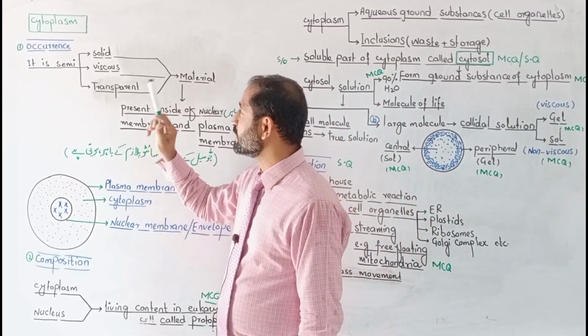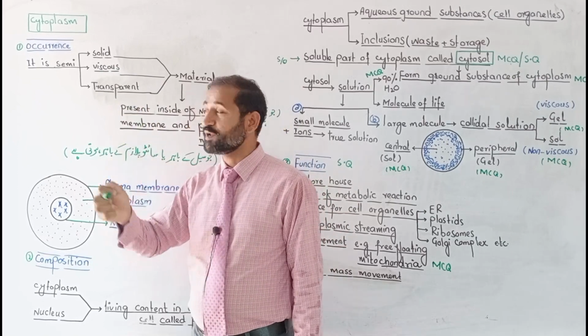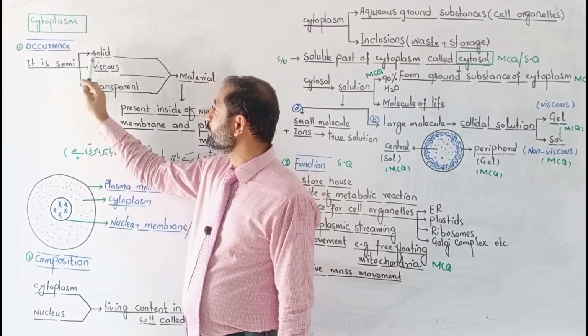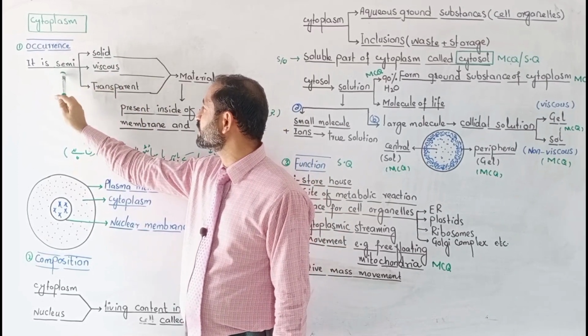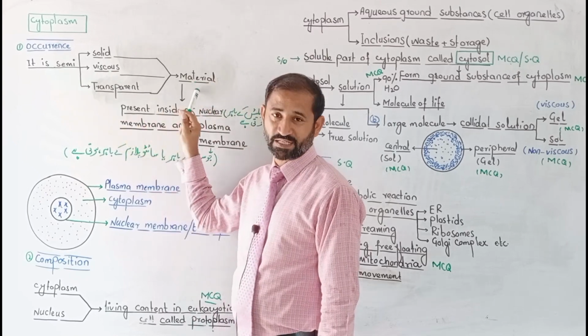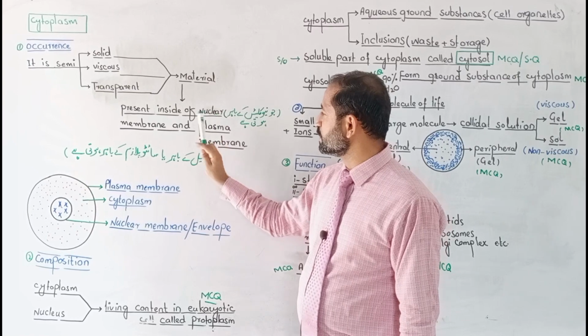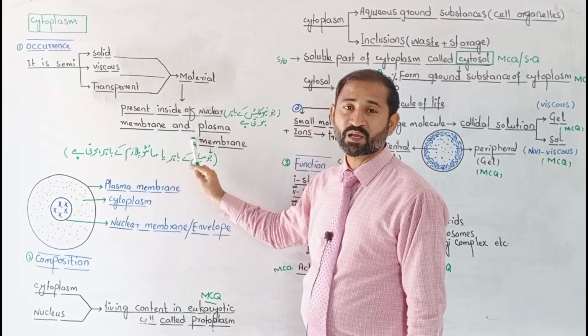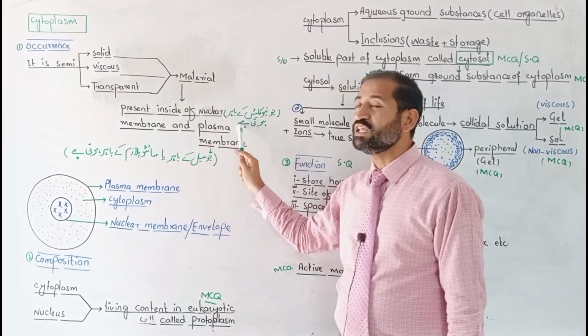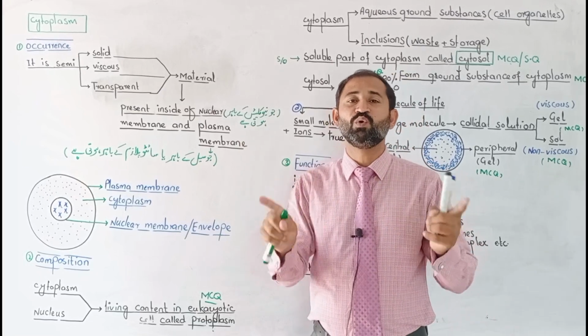So first of all, its occurrence: as we know, it is a semi-solid, semi-viscous and semi-transparent material that is present inside the nuclear membrane and plasma membrane. Nuclear membrane, nuclear means nucleus.